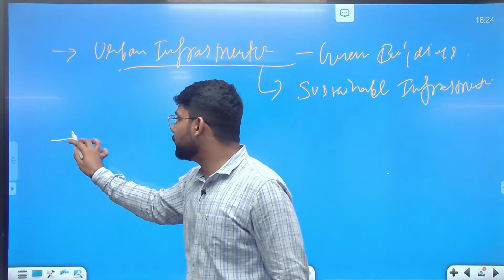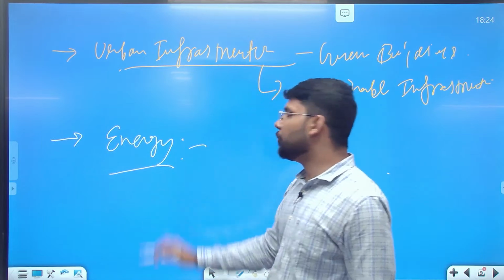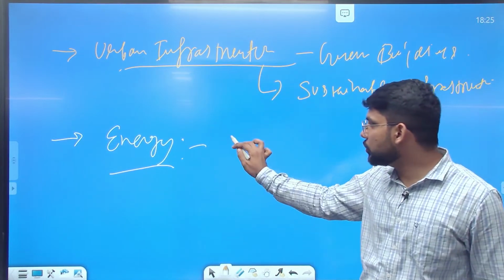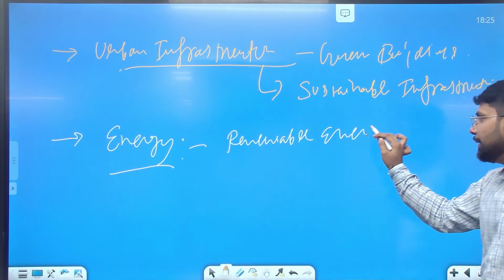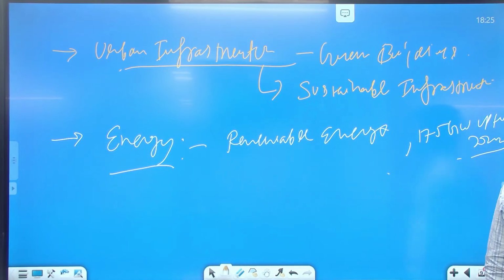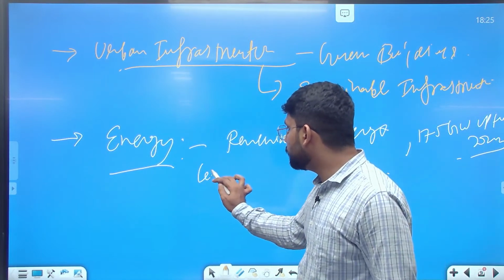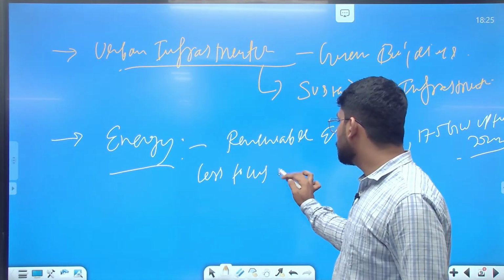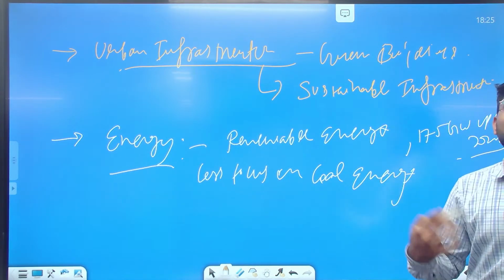And one of the important points is energy. India should focus on renewable energy. The world should focus on renewable energy. You can write about the target, like India had a target of 175 gigawatt up to 2022, but India missed this target. So you can write about renewable energy, with less focus on coal energy, which is one of the reasons for the increase in global warming.